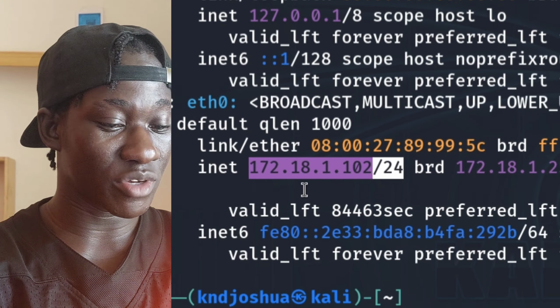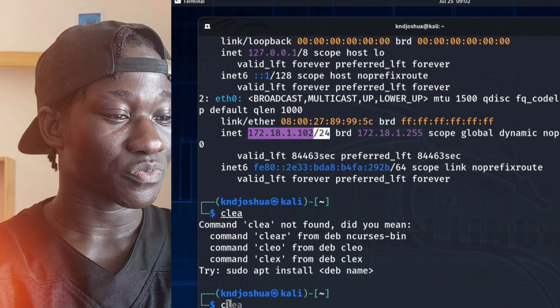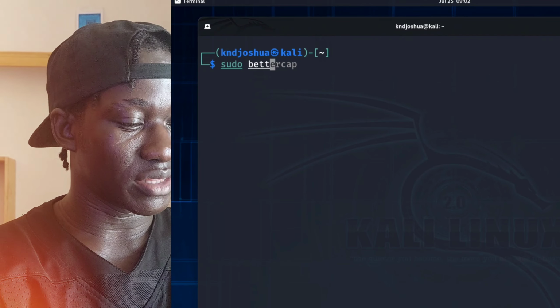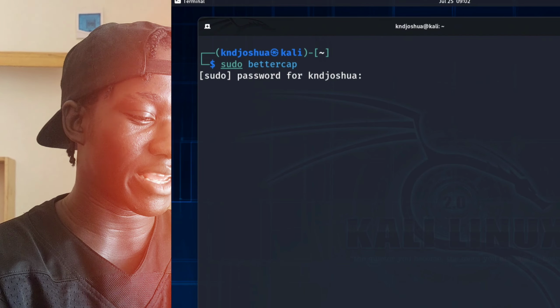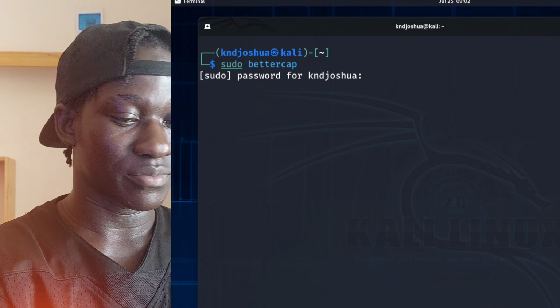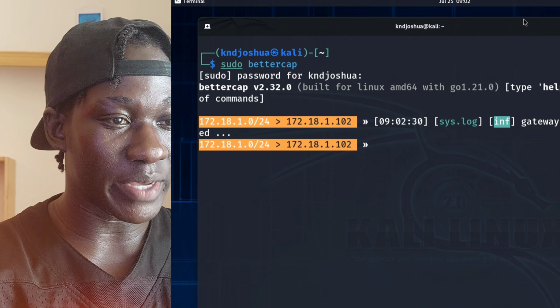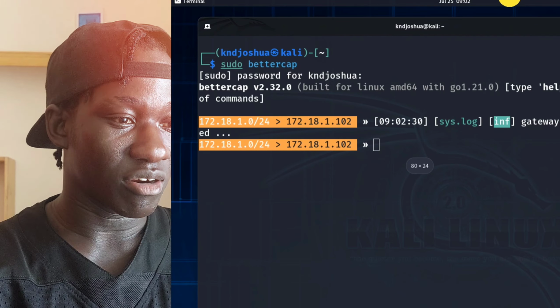So what I'm going to do is clear this terminal, and then I'm going to open this guy. It's called Bettercap. I like Bettercap. Type in your password. Boom, we are inside Bettercap. Bettercap is running right now.